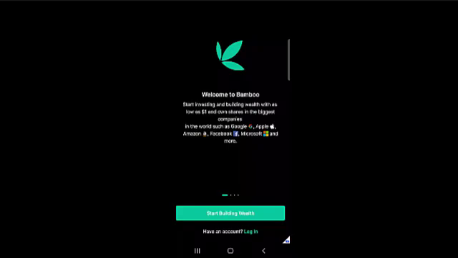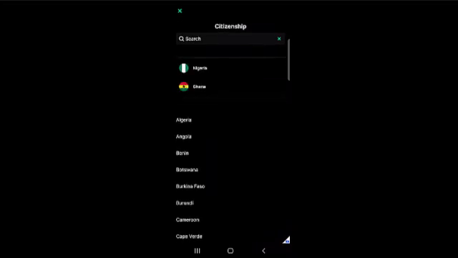So I'll quickly head over to Start Building Wealth, and then it asks me what country am I residing. I'll choose the country of my residence, which is Nigeria. Please make sure that you are choosing a country whose identity you have, all right? Because along the line, you may be asked to verify your identity with a government-approved ID card or anything of sort.